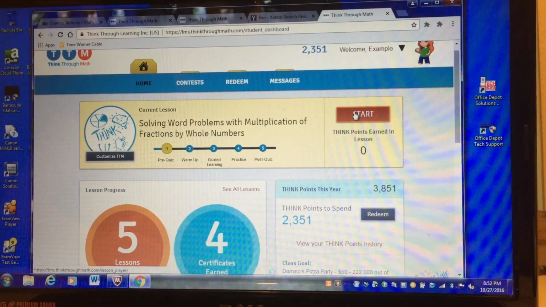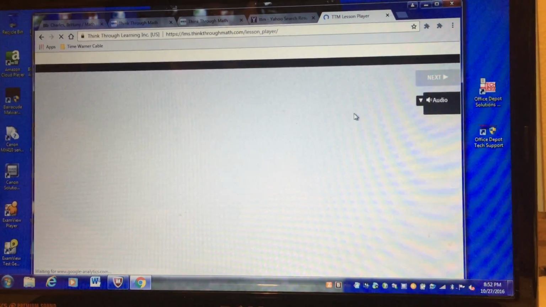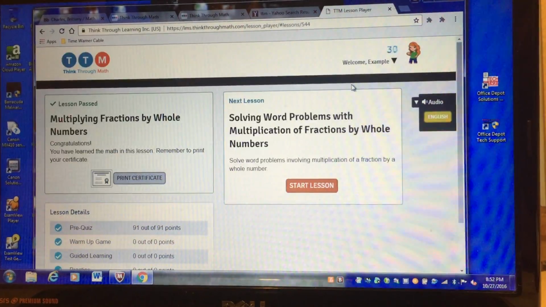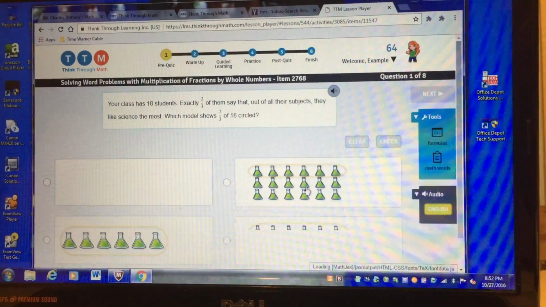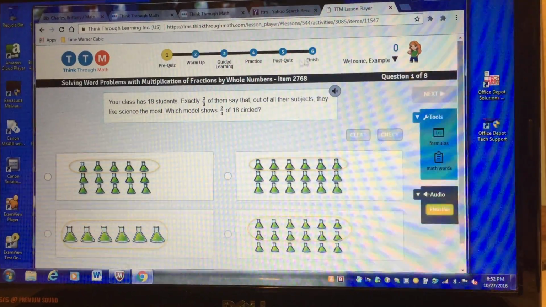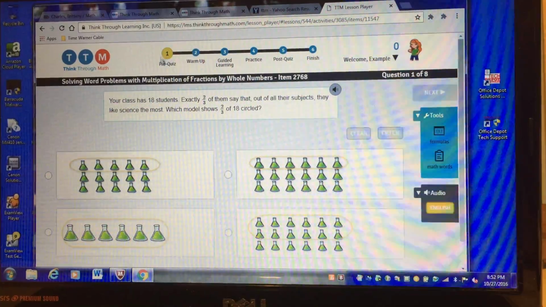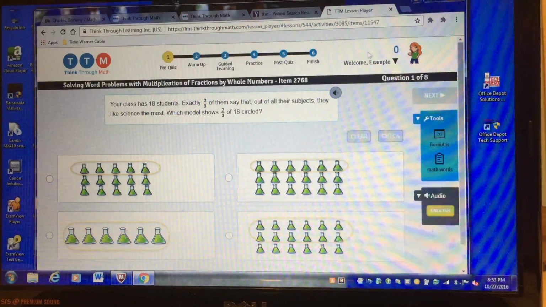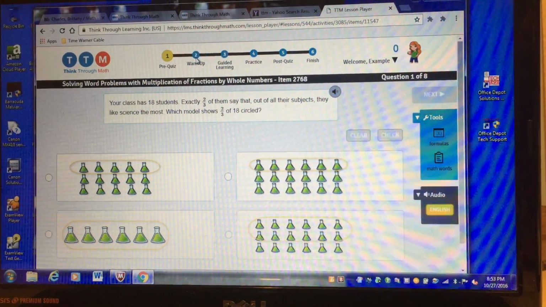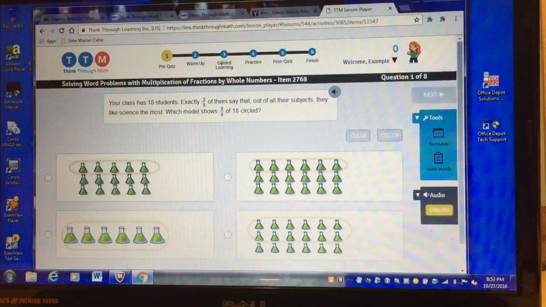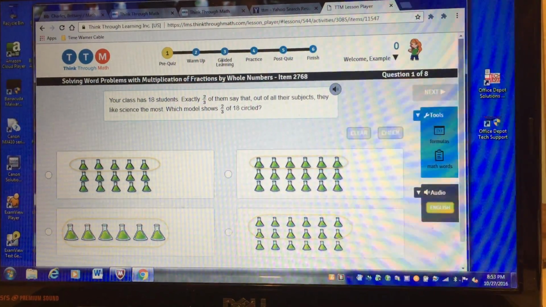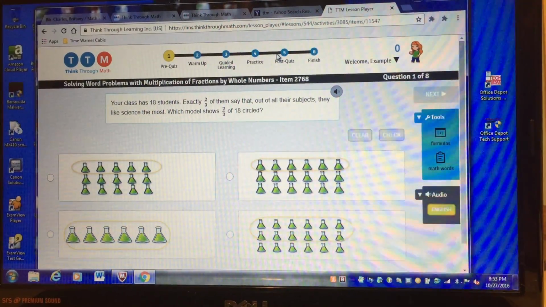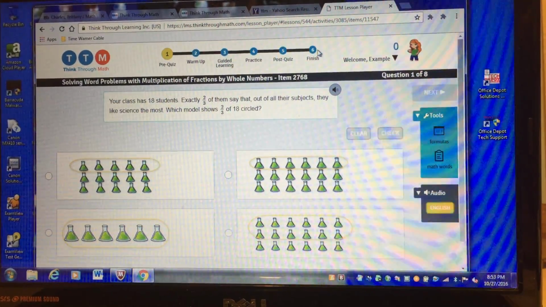Other than that, when they go on the lesson, there are several parts of a lesson. So once I start this lesson, here are the parts up here. So I won't go actually through it, but they have a pre-quiz. They're going to want to try to do their best on the pre-quiz, because if they pass that, they get to skip the whole lesson. Otherwise, it will take them to a game that's a warm-up. Guided learning will allow them to use math helps and contact a teacher if necessary. Then they practice, and then they have to pass the post-quiz to be able to pass the lesson.